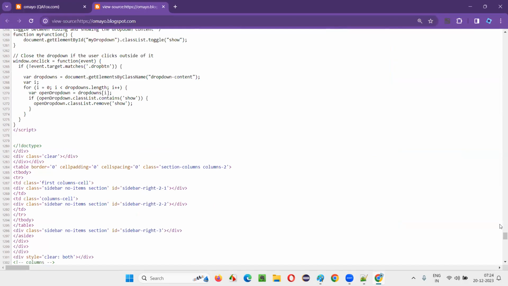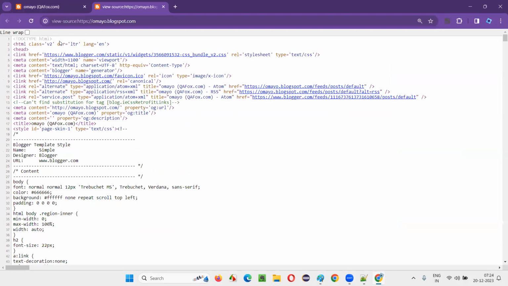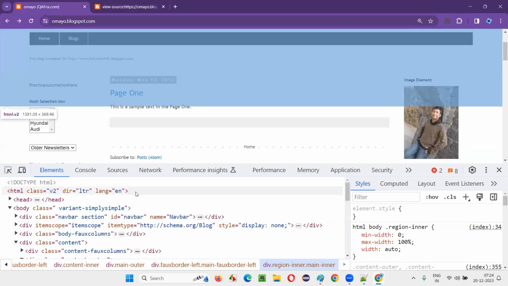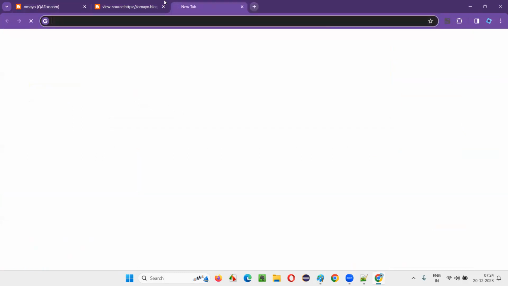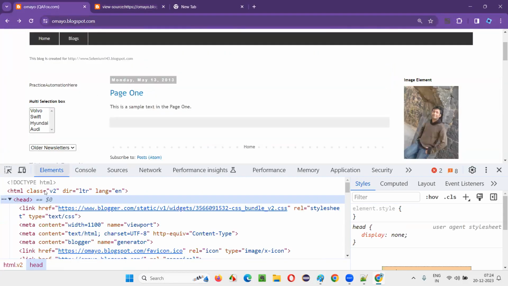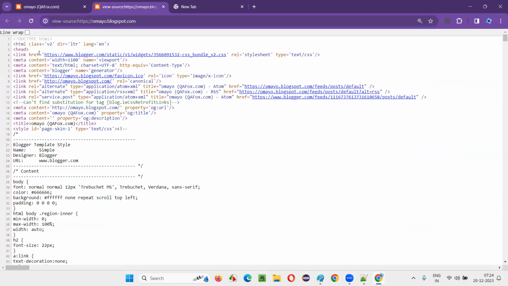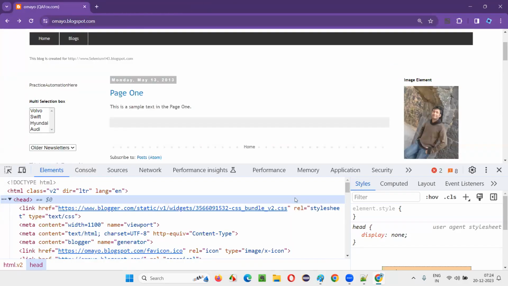I'll go to the beginning. You see doctype HTML, HTML class v2, dir LTR, language. Then we got the head tag. Then under that, we got link. Yes, we got link. You see, it's the same. Inspect and view page source, both are the same.